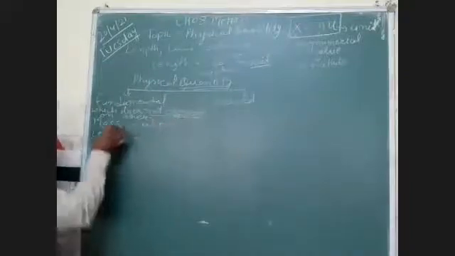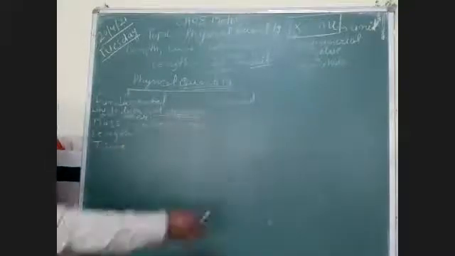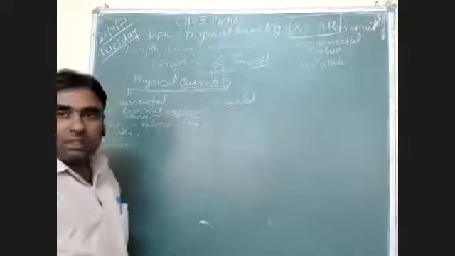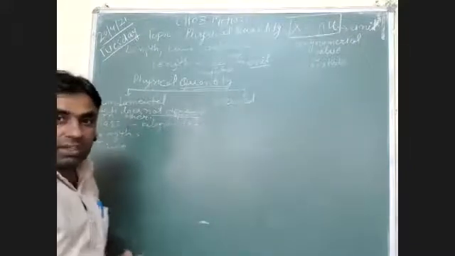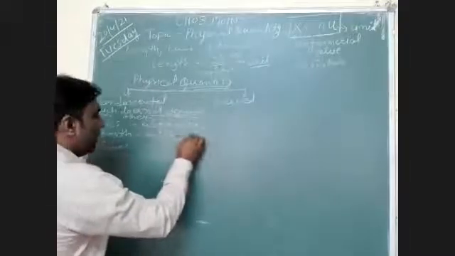So kilogram is the unit of mass. It can be written like this: kg, short form. Length. You are familiar with the length. We are taking the length in meter, centimeter. If we have to measure the length of this room or this blackboard, we can use any centimeter scale, or we can take the meter scale. So meter and centimeter are the units of length, but the basic or the SI unit is meter. So length is measured in meter.